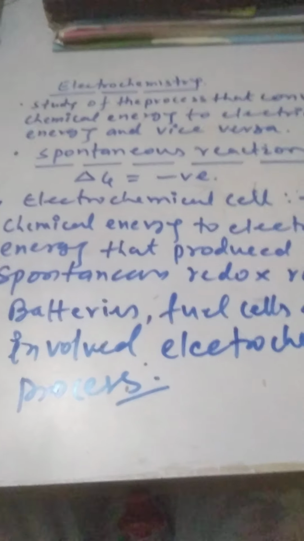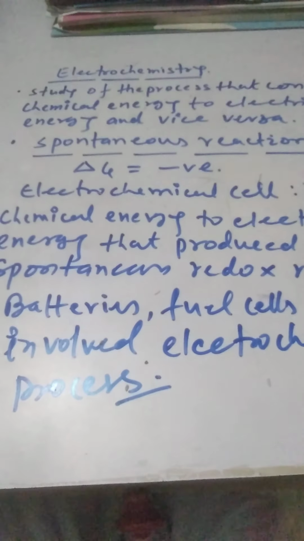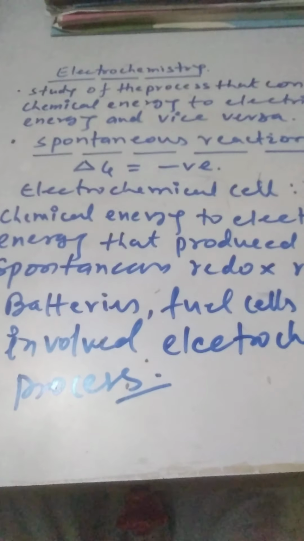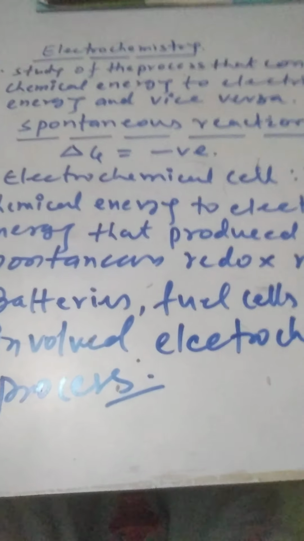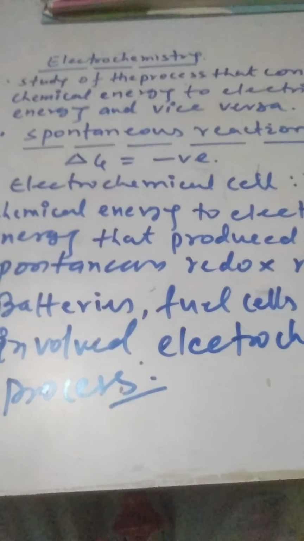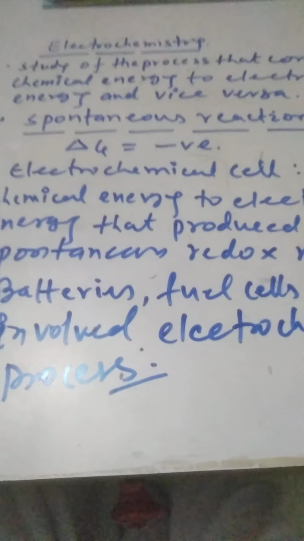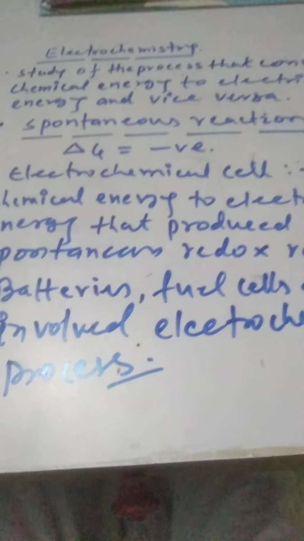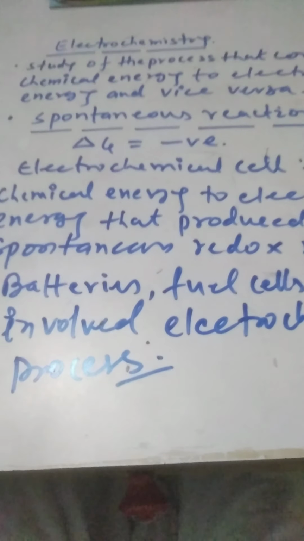If delta G is equal to 0, what is it? Delta G equal to 0 means the reaction or chemical change is in equilibrium. No net reaction is taking place, but the reaction is not stopped.